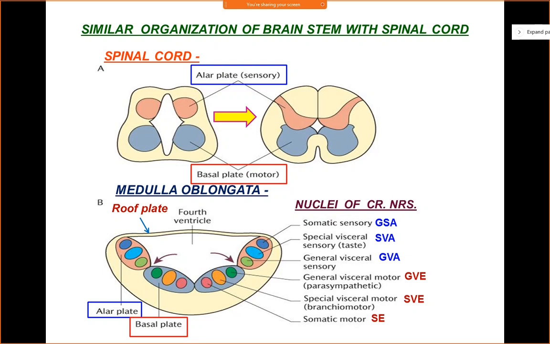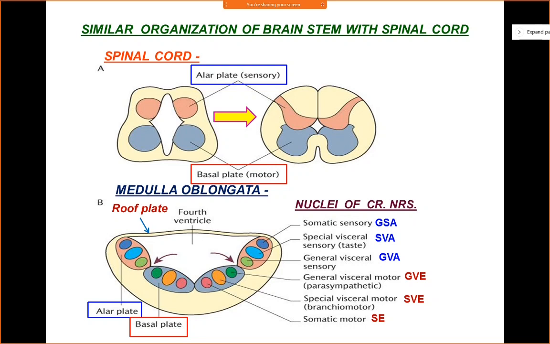Now remember, since your alar plate is all sensory, you will use the word afferent here. Afferent, because nerve fibers are entering, not exiting. Efferent fibers exit the brainstem, whereas afferent nerve fibers enter the brainstem, carrying the sensory impulses. So here in the alar plate, you have 3 sensory functional columns.